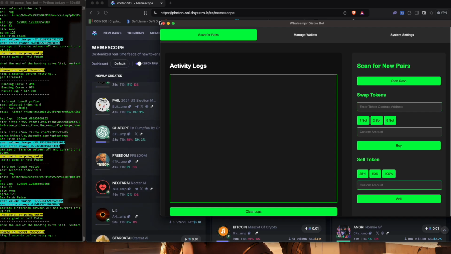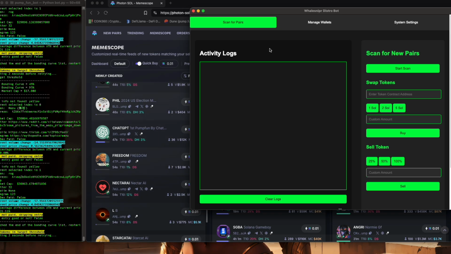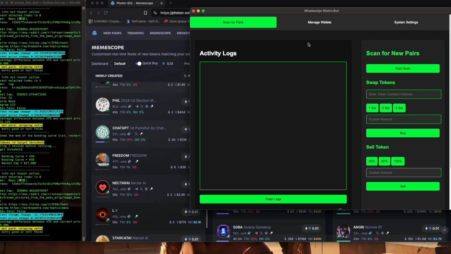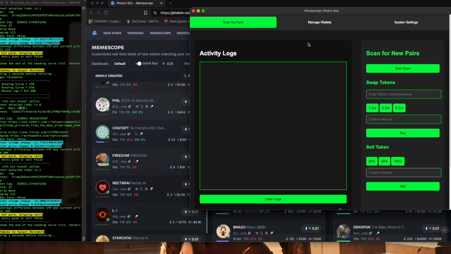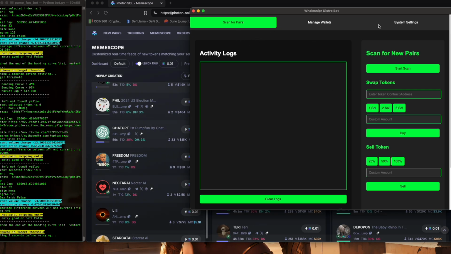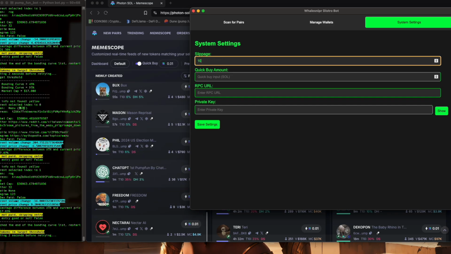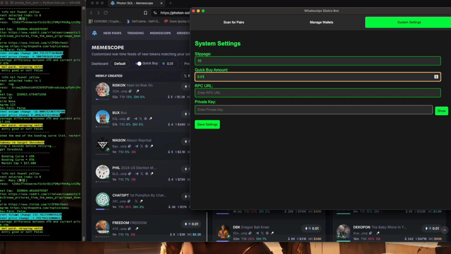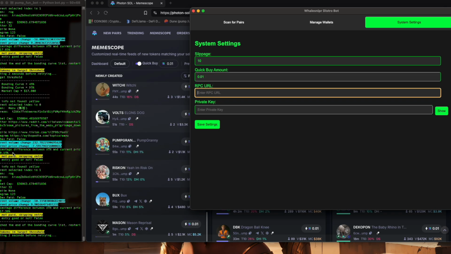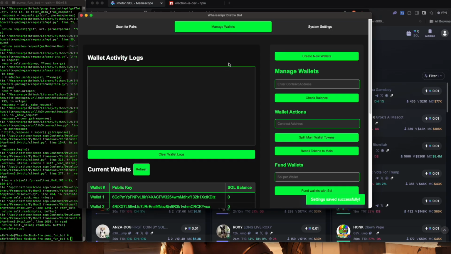So this is the application. We call it Hermes, or the Whale Sniper distribution bot. What it essentially does is allow you to scan new pairs, quick buy new pairs, etc. So let me start by going to settings, because you need to set your slippage. Let's say I'm going to set a 10% slippage. My quick buy amount is going to be 0.01. My RPC URL, I'll have to get that. Once you put in your information here, then you can save the settings.